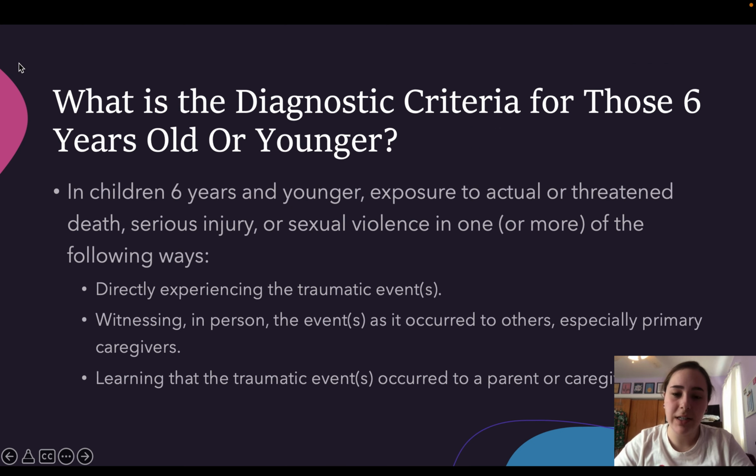What is the diagnostic criteria for PTSD in those 6 and younger? In children 6 and younger, exposure to actual or threatened death, serious injury, or sexual violence in one or more of the following ways is required for a PTSD diagnosis: directly experiencing the traumatic event, witnessing in person the events as it occurs to others, especially primary caregivers, and learning that the traumatic event occurred to parent or caregivers.